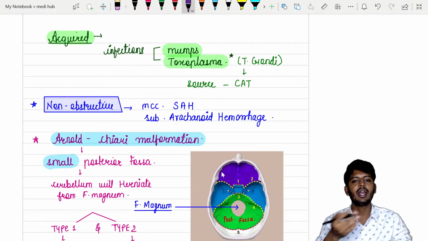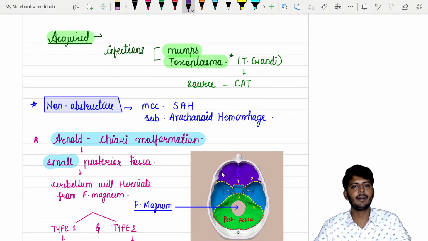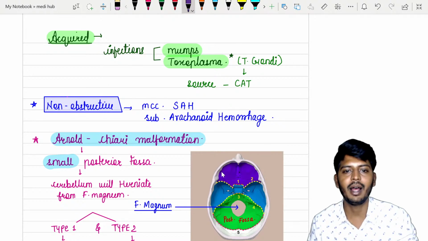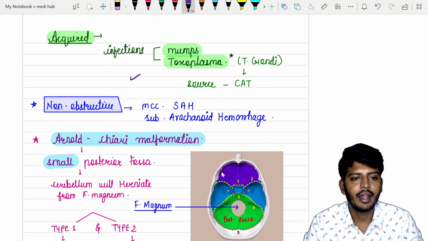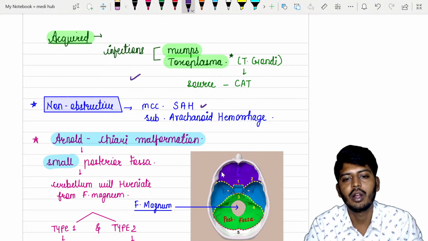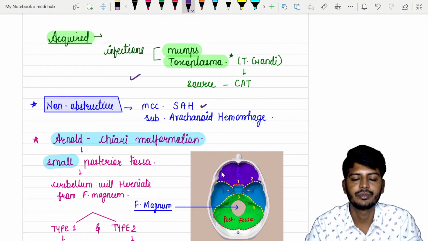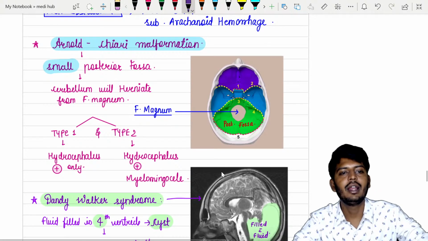Then acquired causes. So that was a congenital cause, and we have acquired causes. What is this acquired cause? After birth also there can be some infections like mumps and toxoplasma, which can also cause hydrocephalus. Then among non-obstructive causes, the most common cause is subarachnoid hemorrhage. Subarachnoid hemorrhage is the most common cause of macrocephaly, or hydrocephalus. Okay, let's go to the next one.